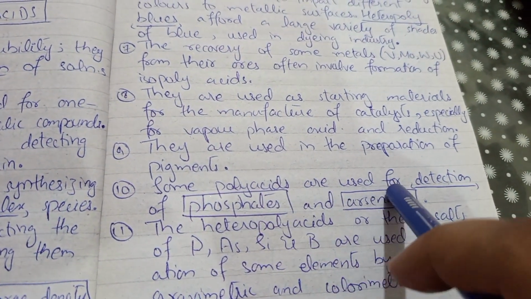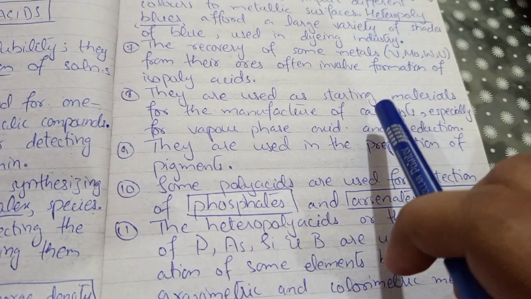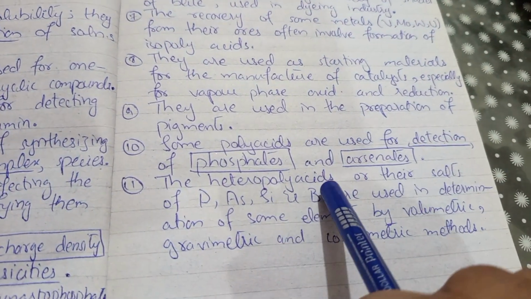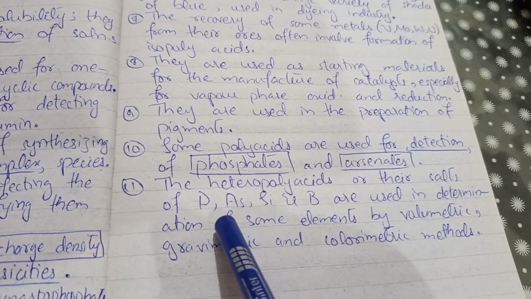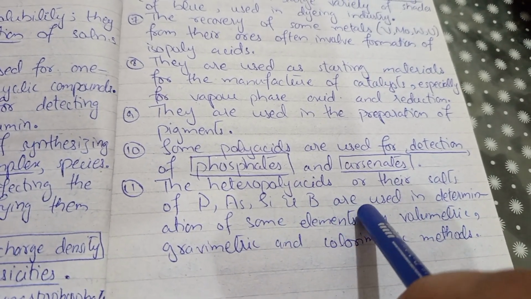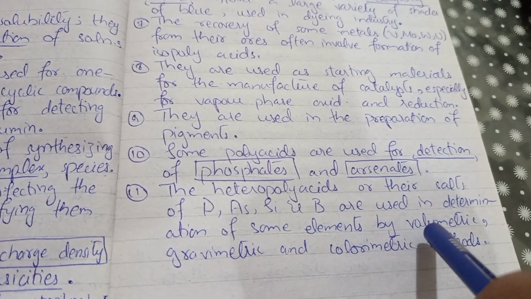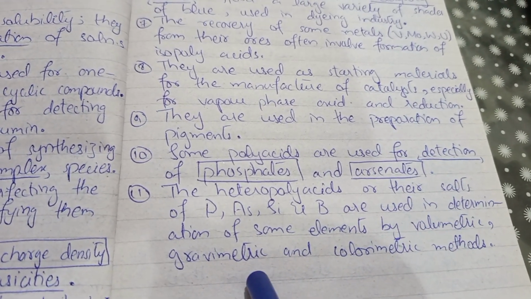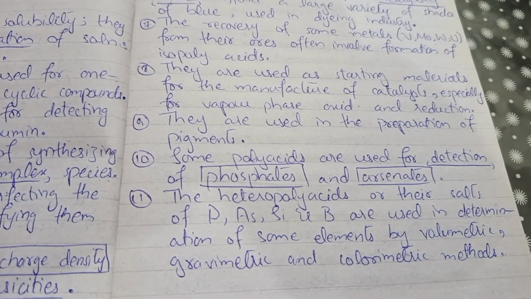Some polyacids are used for the detection of phosphates and arsenates. The heteropolyacids or their salts of phosphorus are used in determination of some elements by volumetric, gravimetric, and colorimetric methods.